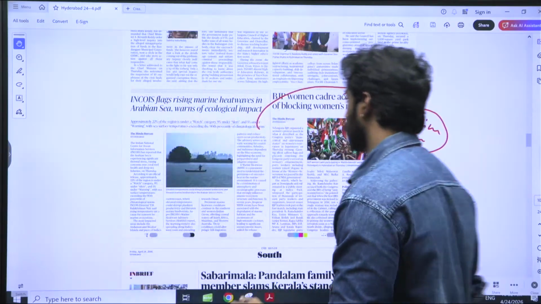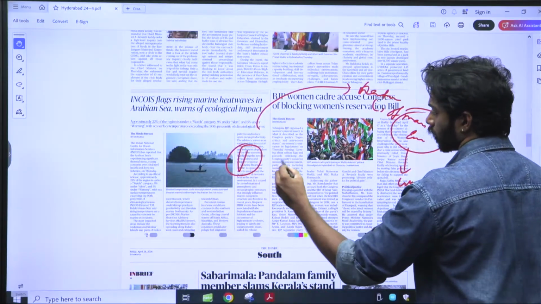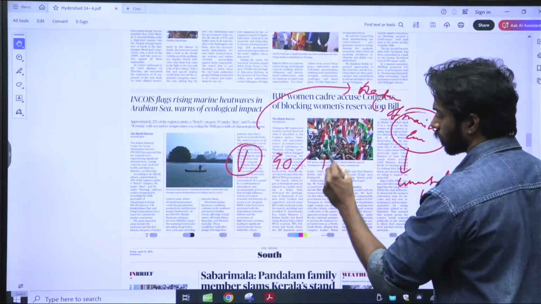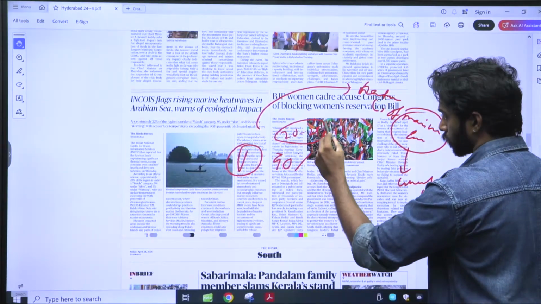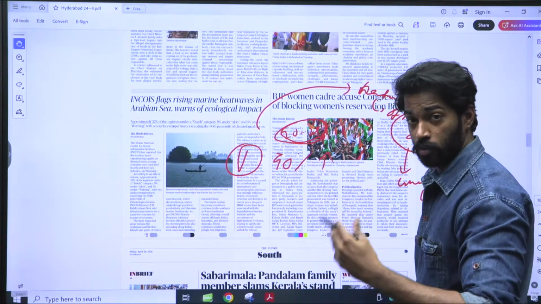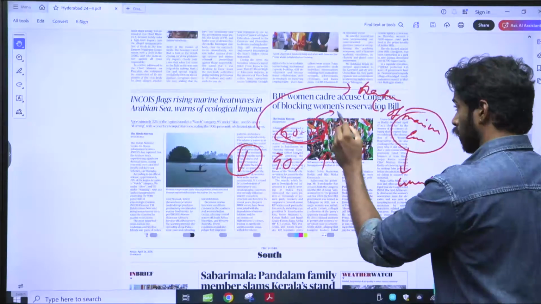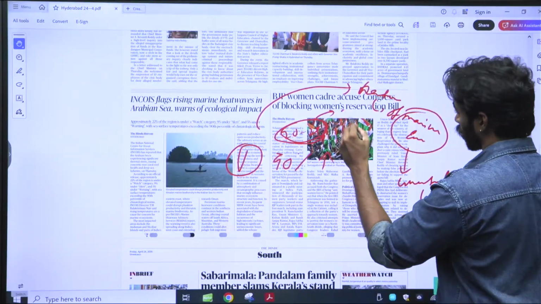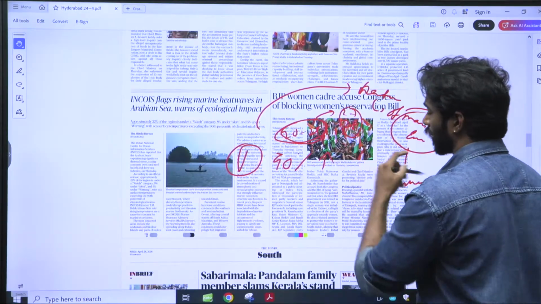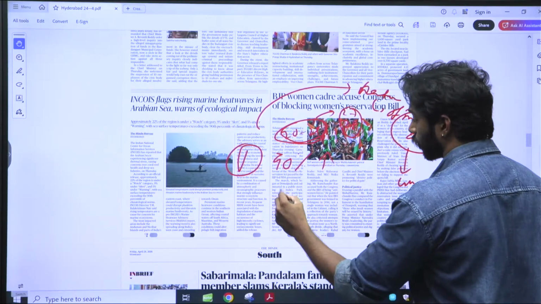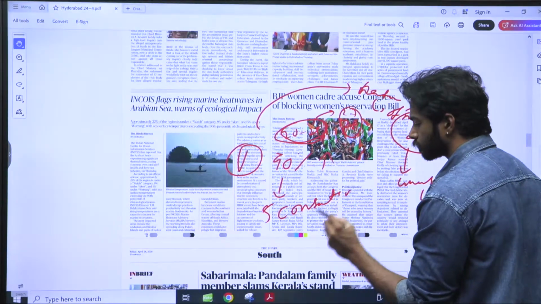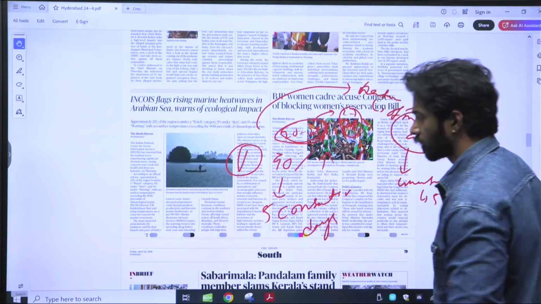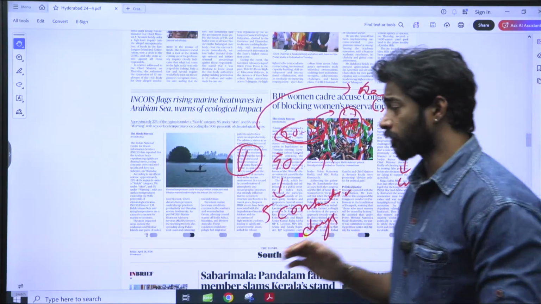Okay, meaning the first criterion is that it should go above the 90th percentile. Let's say 90% of the time the temperature is around 20 to 25 degrees. If it crosses that and goes to 27 to 28 degrees for 5 consecutive days, that's called a marine heat wave. Now, what is the effect of a marine heat wave?